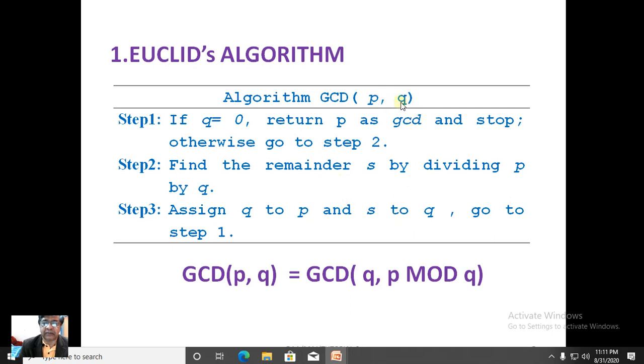Q replaces P in the second iteration, and S, which is P mod Q, whatever remainder remains upon dividing P and Q, replaces Q. Assign Q to P and S to Q, go to step 1. Once again, this algorithm is repeated. So this algorithm can be succinctly represented as GCD(P, Q) equals GCD(Q, P mod Q), that is the second one will come to the first place, and the second place will be occupied by P mod Q, the remainder upon dividing P by Q.